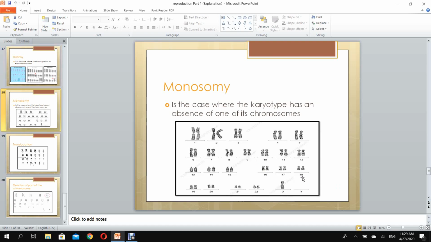What is monosomy? Monosomy is the deletion of one of the chromosomes. We have one chromosome that is absent. Let's see here. All the autosomes, if you look at them, are found in pairs. They are diploid. When we come here to the gonosomes, we can see that we have only an X chromosome. However, the Y chromosome is not found. So the Y chromosome here is deleted. This is monosomy, where the karyotype has an absence of one of its chromosomes. So we call it monosomy.